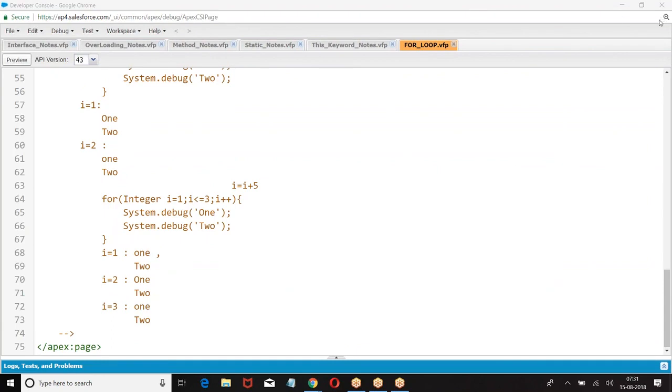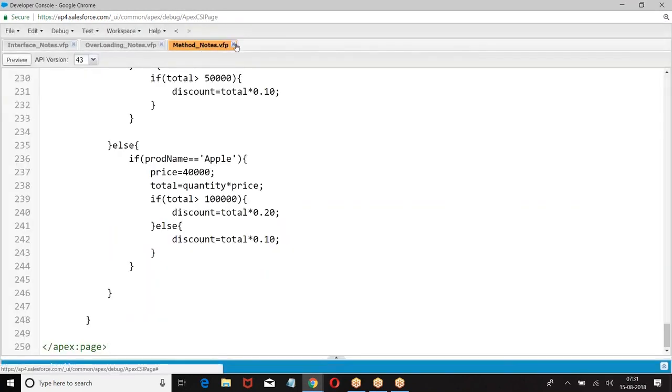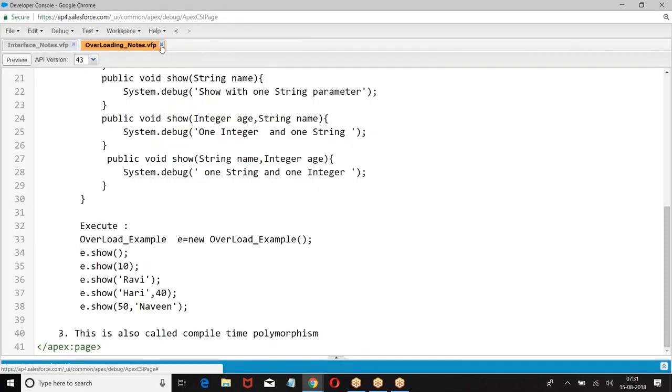Now, if you want to inherit a class, then a class has to inherit another class by using a keyword called extends. Class 1 extends class 2. Now, which class can be inherited? Only virtual classes can be inherited.